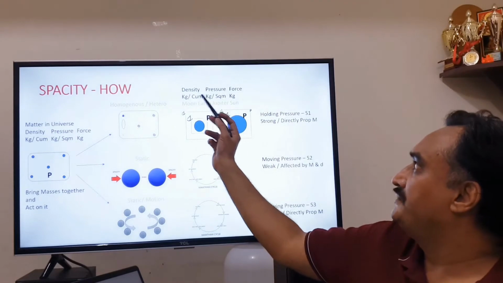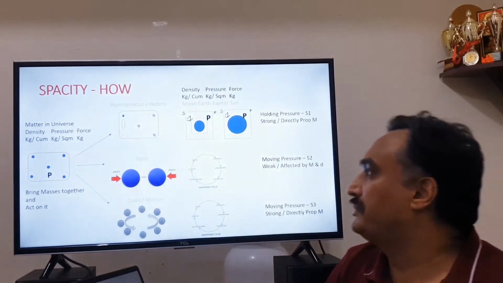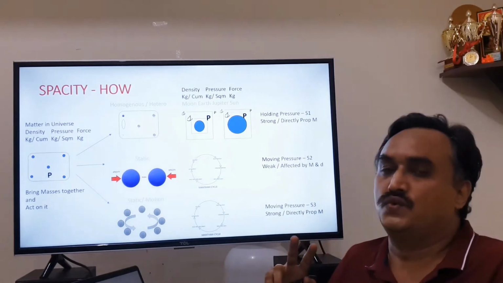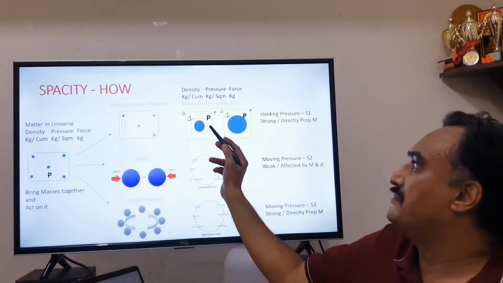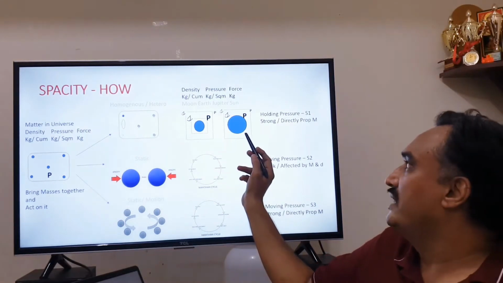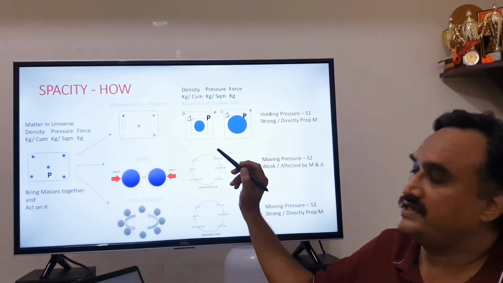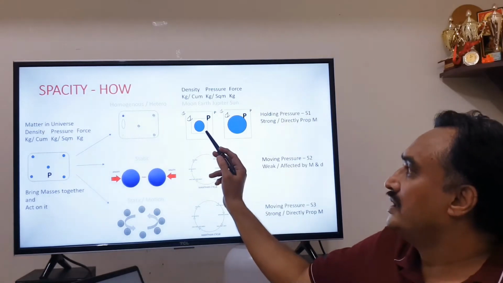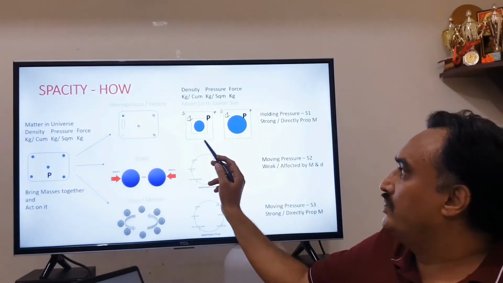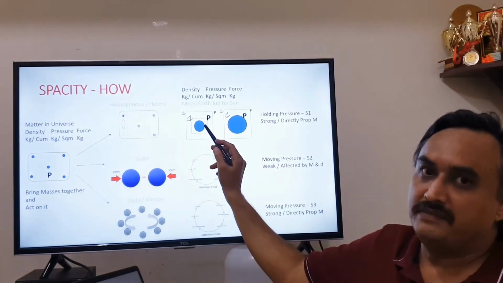So we had pressure, density, which is kg per cubic meter. Let us consider two cases: where the mass is constant and the volume is changing, and the next one, where volume is constant and mass is changing. When you consider a larger volume, the mass is same.